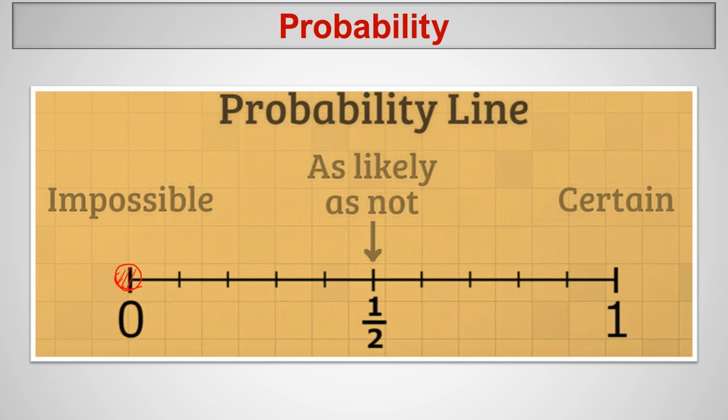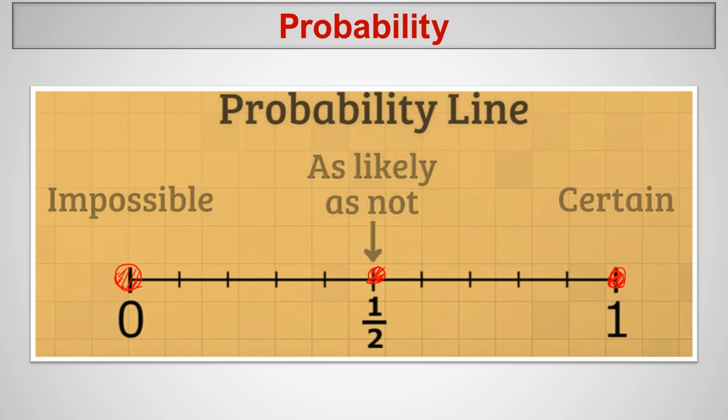Here is an impossible event. Here is a certain event, it's going to happen. If a particular event is definitely going to happen, this will be the certain event, and this is halfway, like 50 percent chances, as likely as it is not. So this is a probability line.